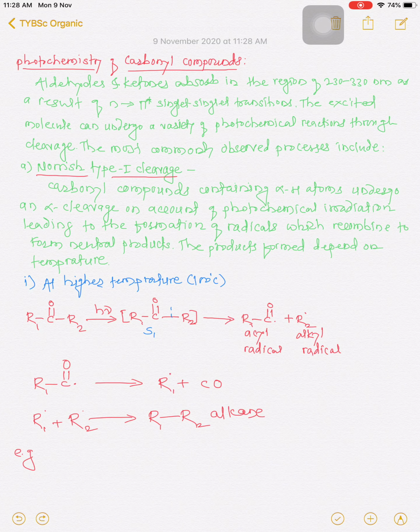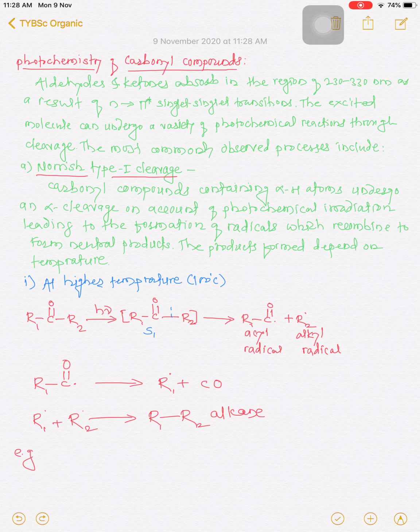Dear students, we are going to start photochemistry of carbonyl compounds. In the last lecture, we have seen photochemistry of olefins. In that, the first reaction is photoisomerization, and the second one is di-pi-methane rearrangement, that is rearrangement of 1,4-dienes. So, in this lecture, we are going to study the photochemistry of carbonyl compounds.